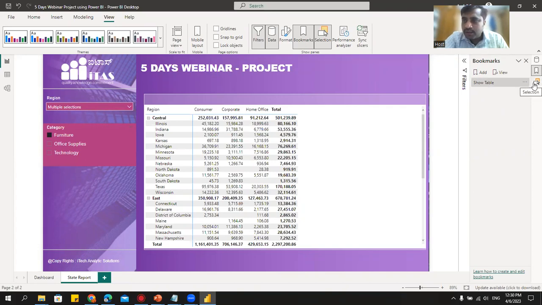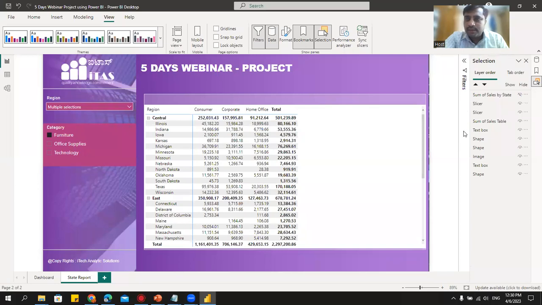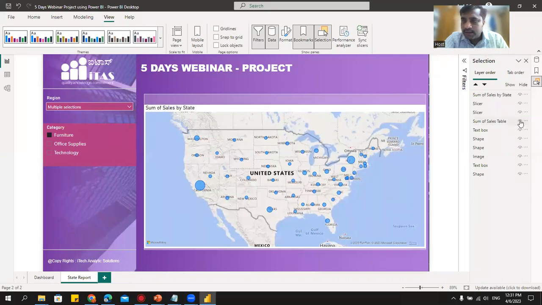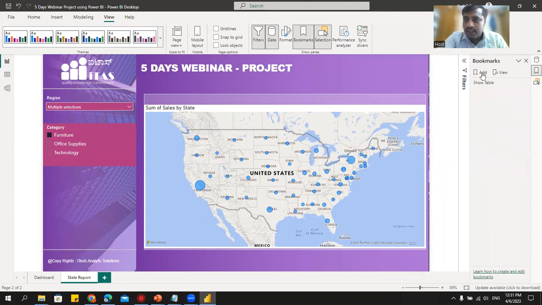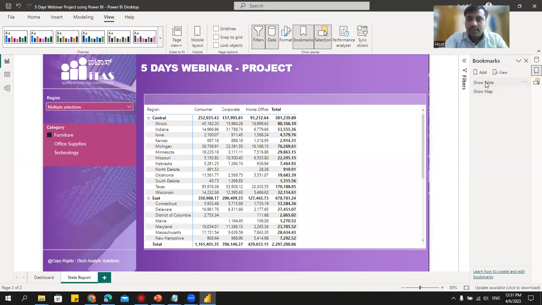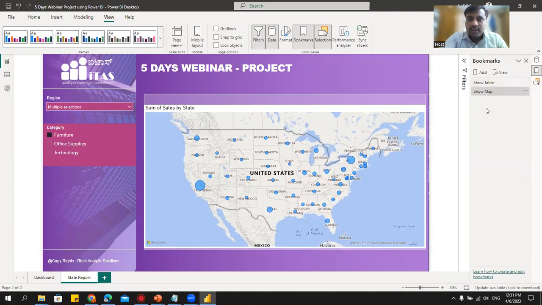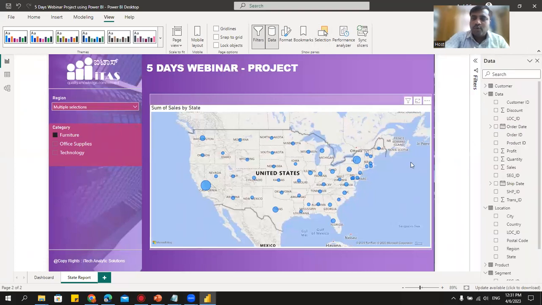Again, let me go to this selection pane. I will show the map and I will hide this table. That's all. Now the table is hidden. Again, I'll go back to this bookmark pane. Here I'll say add. This time I'll say show map. Done. If you see, now I have two bookmarks. I'll click on the show table. See, table is shown. If I click on this map, the map is shown. Right? My bookmarks are ready. I'll close these panes now. Selection and bookmark pane, I closed.